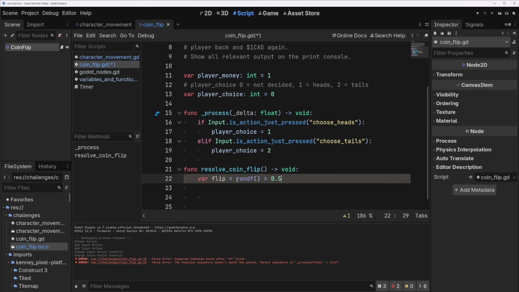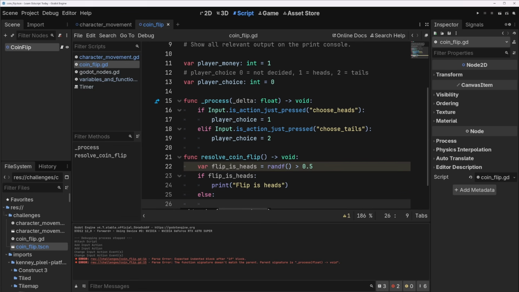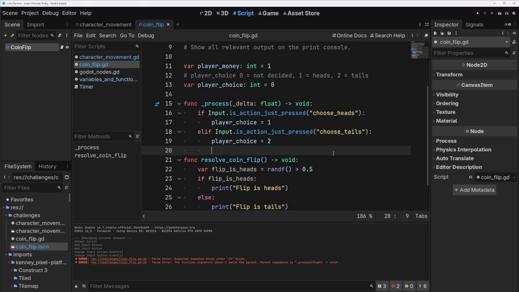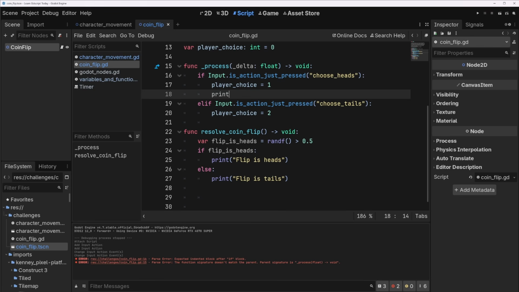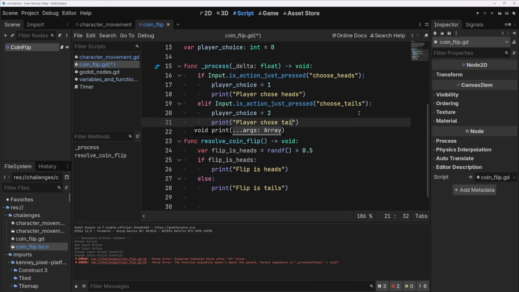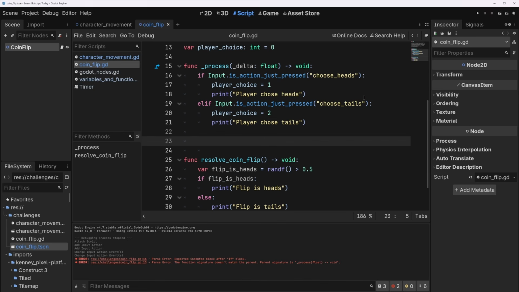So flip is going to be what? A true or a false? We'll make it actually flip is heads. So there's a 50% chance the flip is heads. Let's print "Flip is heads." Else, print "Flip is tails." Next thing I want to do, I want to go back up here and just mention our choice. So print "Player chose heads." Print "Player chose tails." Then let's call our flip.